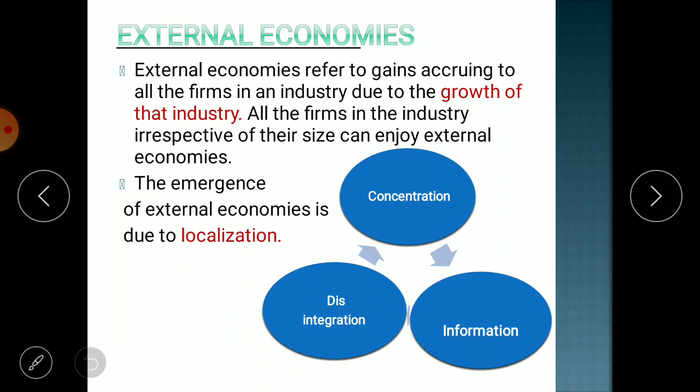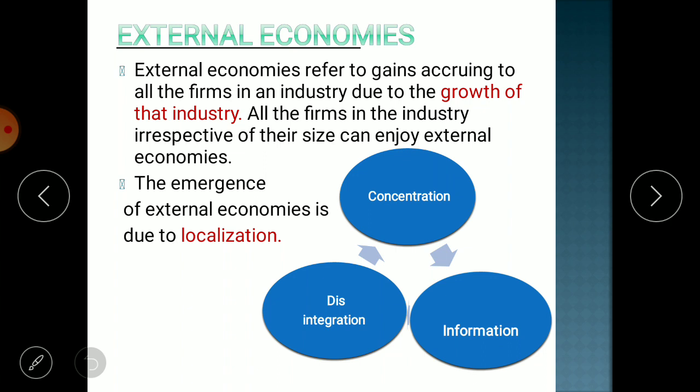External economies refers to gains accruing to all the firms in an industry due to the growth of that industry. All the firms in the industry, irrespective of their size, can enjoy the external economies. See, what is external economies? As I have told you the meaning, if your cost of production reduces due to the reasons situated outside the organization, then it is known as external economies of scale.